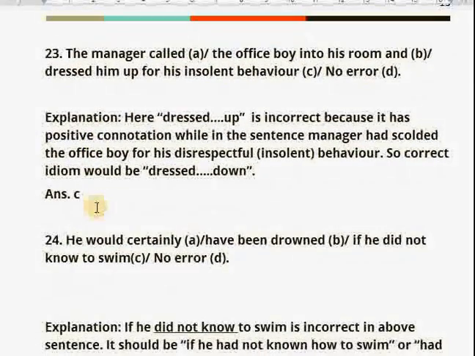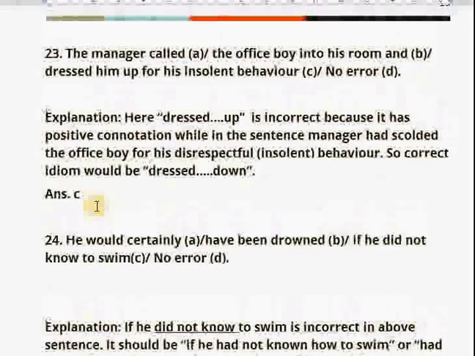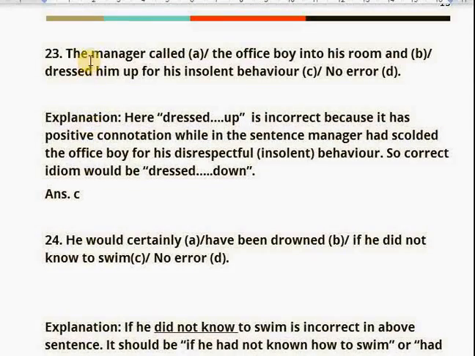Let's move on to the 23rd question. The manager called the office boy into his room and dressed him up for his insolent behavior. When you understand the meaning of insolent, you will be able to understand the meaning of the entire sentence.